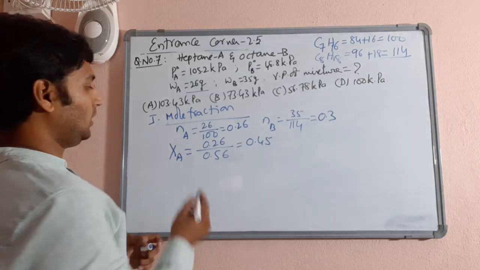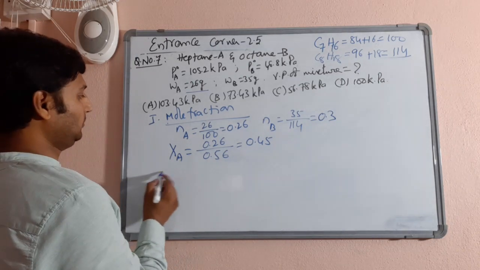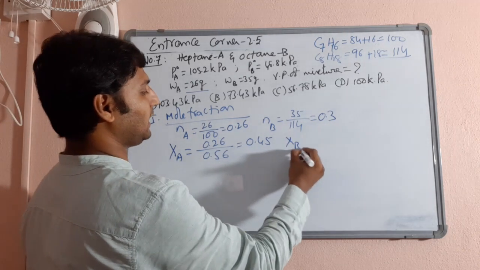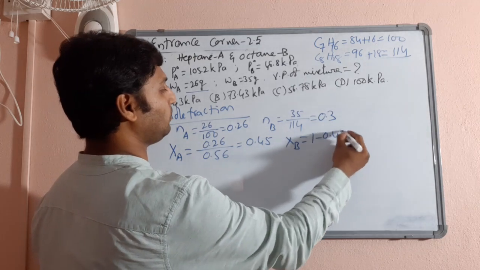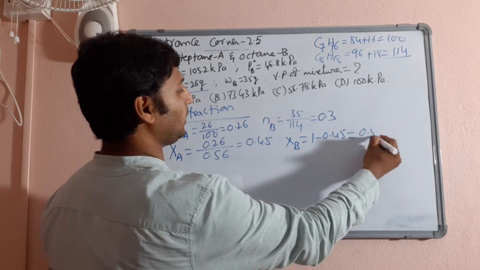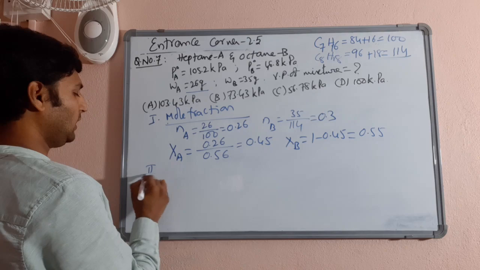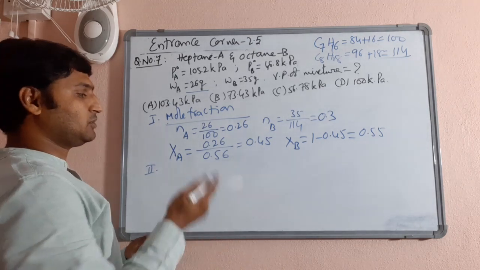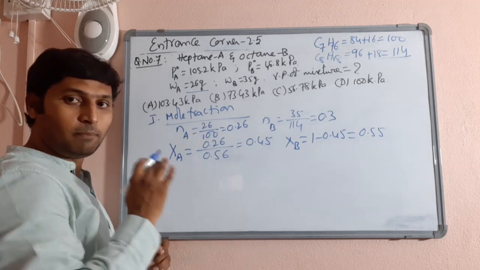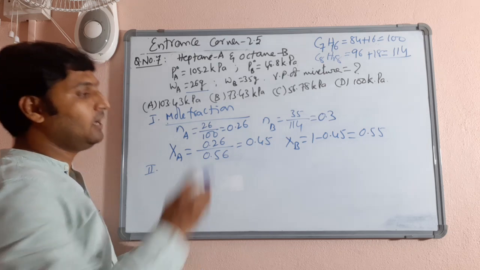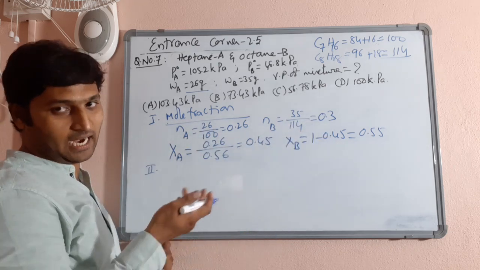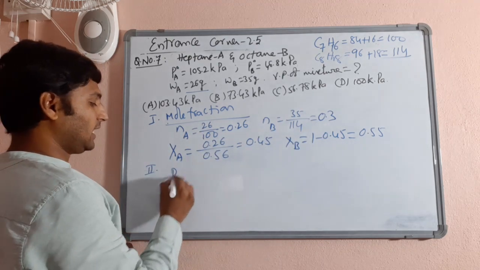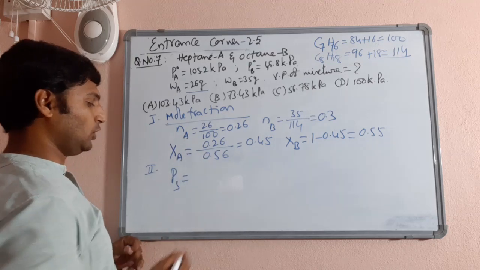Now you can do the calculation. Either you take XB is equal to 1 minus 0.45, which will be 0.55. Now in the second step, either you can substitute in the formula of vapor pressure of solution directly, or you can find both of them separately and add. I am substituting directly in the formula of vapor pressure of solution.